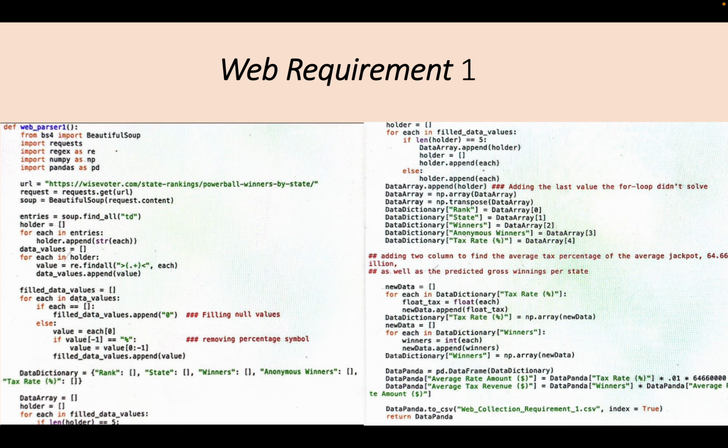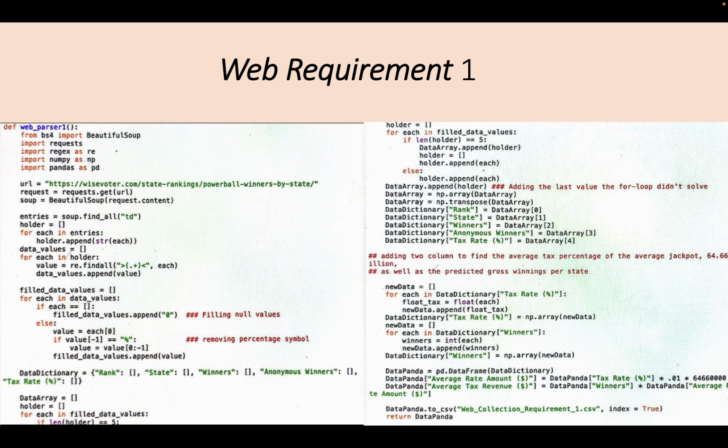The next dataset was my first web requirement, and this was a table consisting of the amount of winners in each state, the tax rate in each state, as well as whether they were an anonymous winners lottery sanctuary or not. So in order to get this table, I initially used Beautiful Soup as well as regular expressions to find different trends, add them into my own new table.